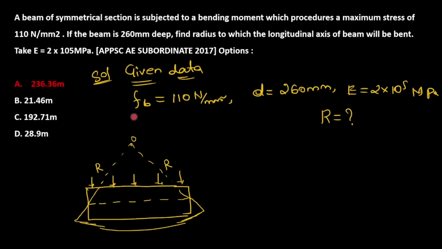So given that bending stress is 110 Newton per mm square, beam depth is 260 mm, and Young's modulus is given. So what we need to find out? Radius. Find the radius to which the longitudinal axis of the beam will be bent. From this picture, due to some load the beam is bending like this. So the question is asking to find the radius of curvature. When the beam bends like this, a curve is formed. So the question is asking what is the radius of that curve.